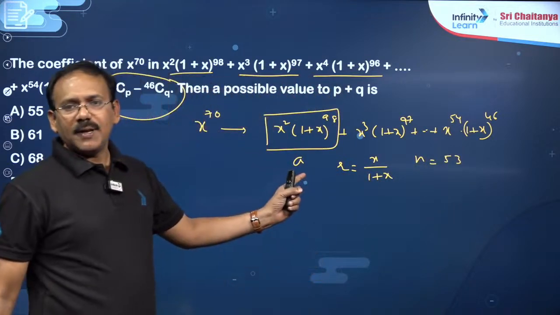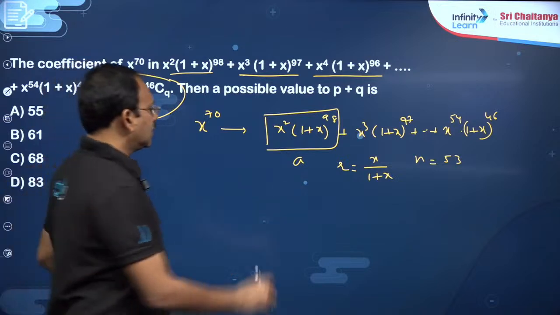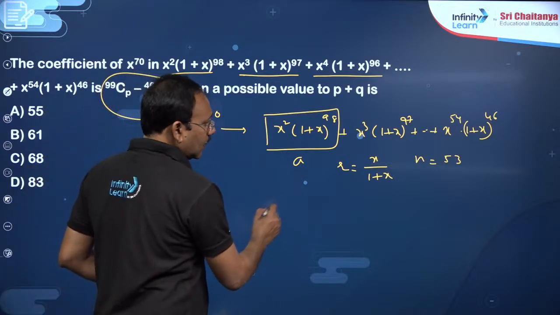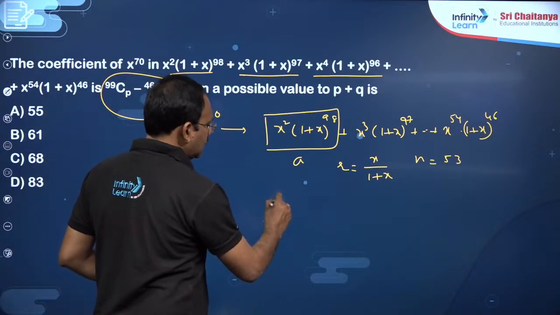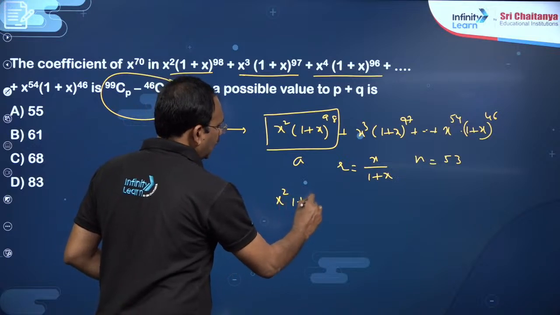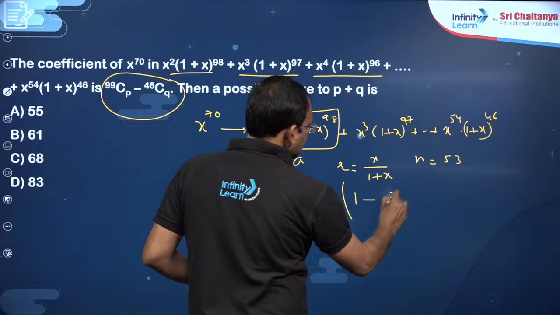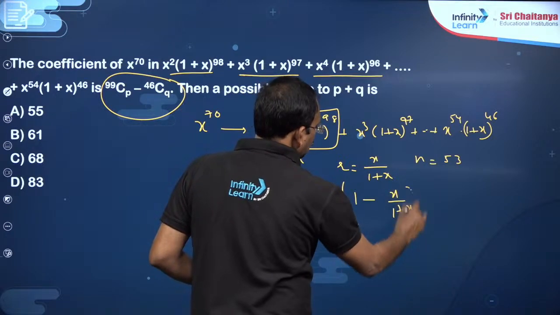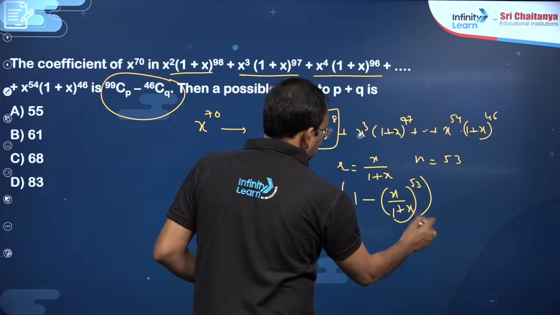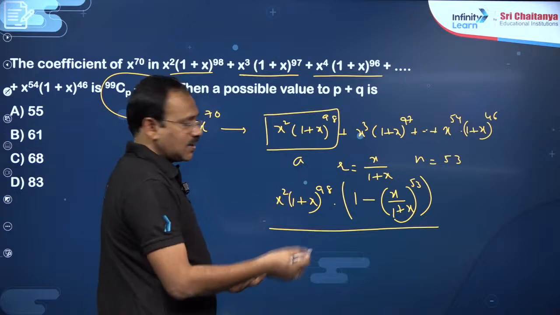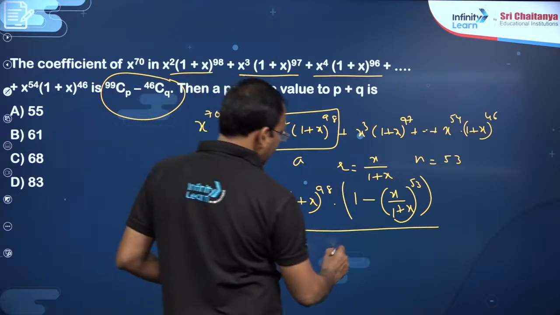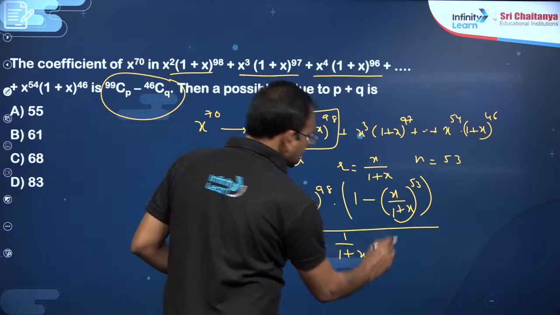So you can just apply the sum of terms in a GP, so that this will become A, which is x square into 1 plus x power 98, into 1 minus r to the power n by 1 minus r, where 1 minus r will become 1 by 1 plus x.